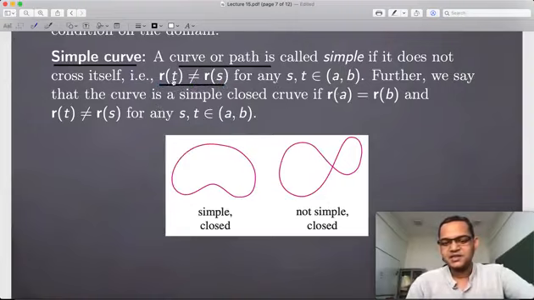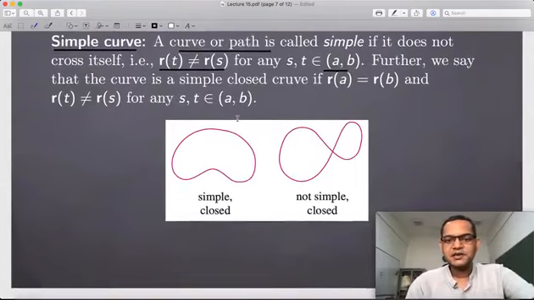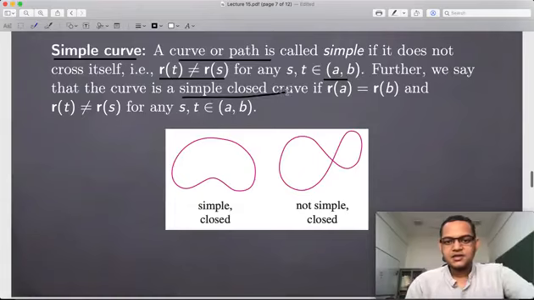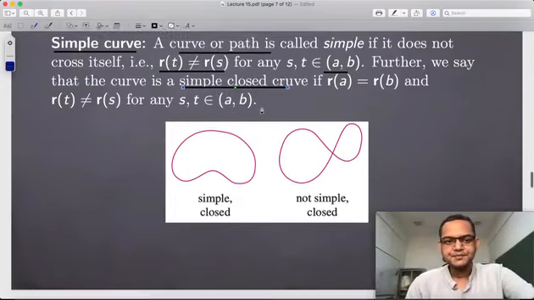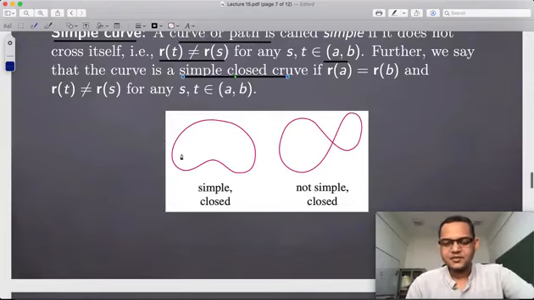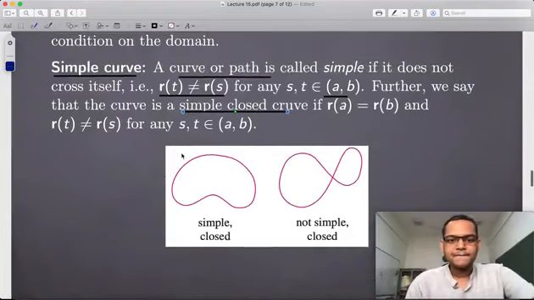That means the value of the parameterization, this is the equation which parameterizes the curve, is not the same for any 2 points. Keep it clear that these are the points between a and b, excluding them, because I can have the same initial and terminal points. If that happens, then we will call the curve a simple closed curve. So simple curve is this, and a closed curve, you know, is a loop, but not like a figure 8.